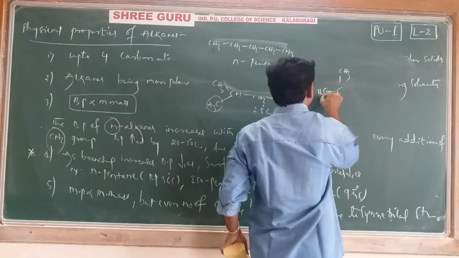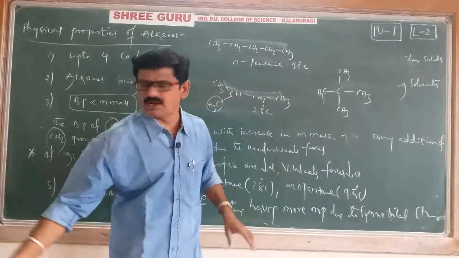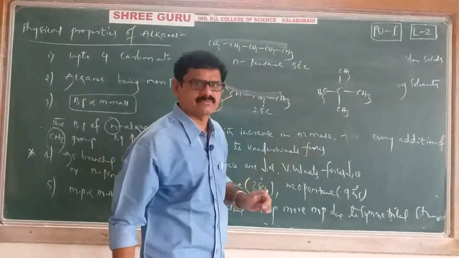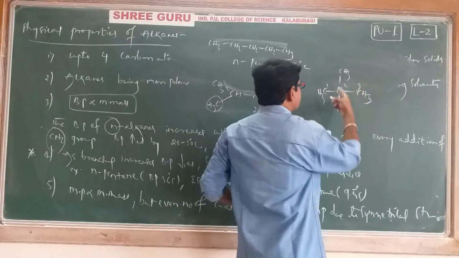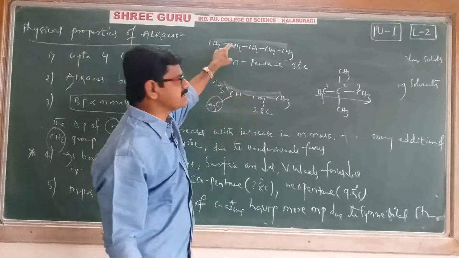CH3, CH3, CH3, CH3. Just count it in total. How many carbons are there? 1, 2, 3, 4, 5. Its common name is neopentane, and its IUPAC name is 2,2-dimethylpropane. Here, in the parent chain, 5 carbons are there.